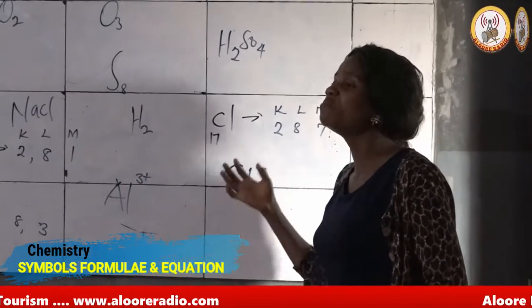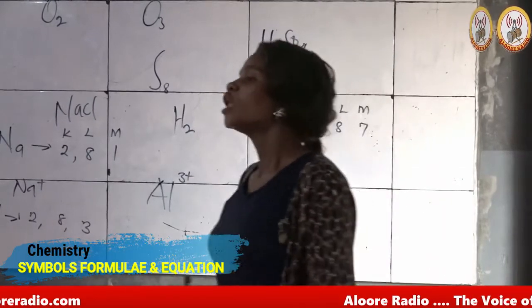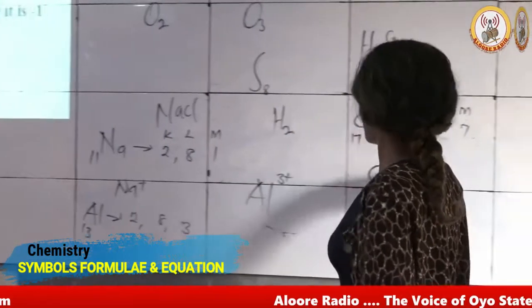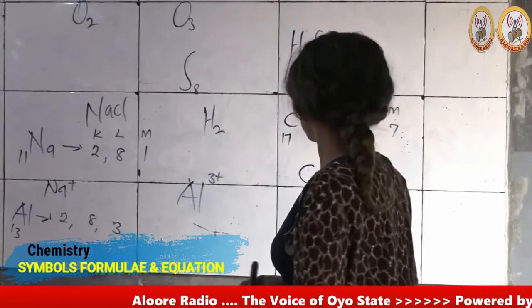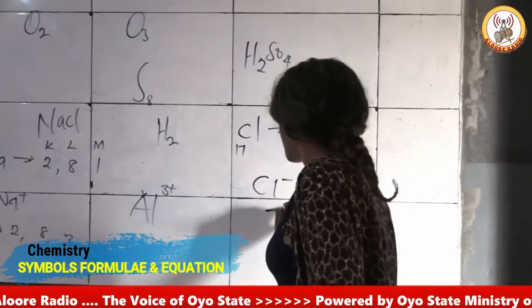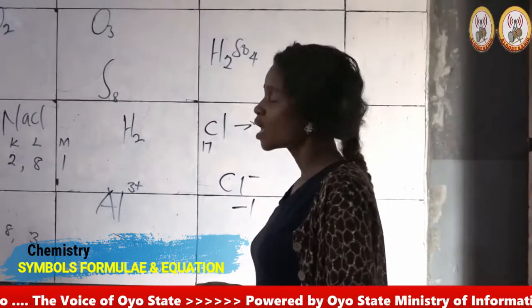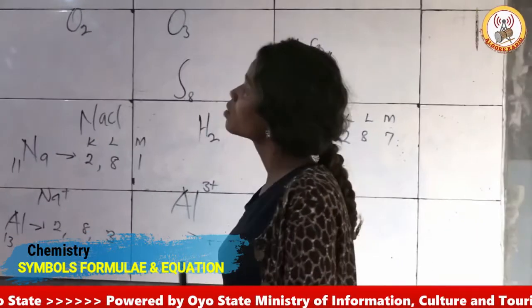Reduction simply means a gain of electron, while oxidation means losing electron. Chlorine happens to gain one electron to itself. So in this particular state, I will say that the valency of chlorine is -1, and the valency of sodium is +1.